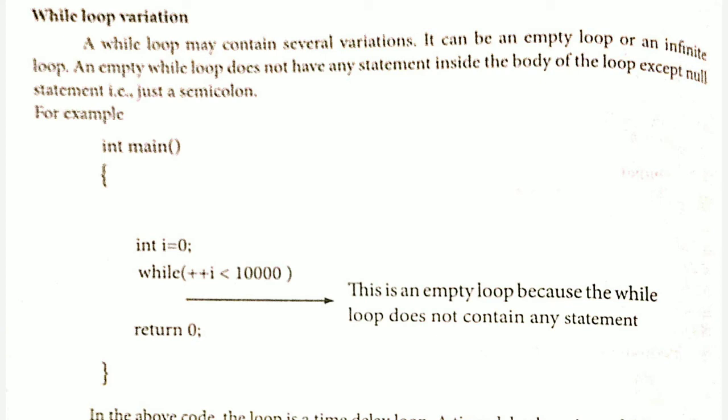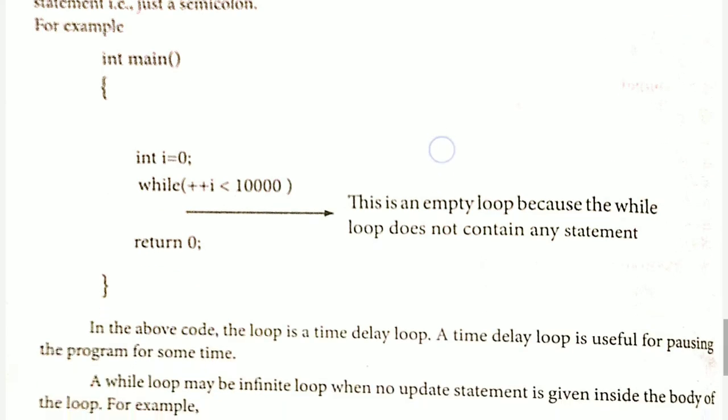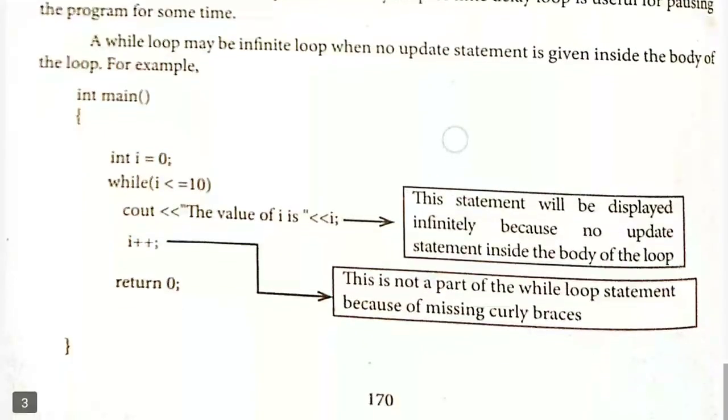So the loop is while I plus I is less than or equal to 10,000. Okay, so here you can see that there is no statement inside the body of the loop, so it is considered an empty loop. In the next example you can see that a while loop may be an infinite loop also.